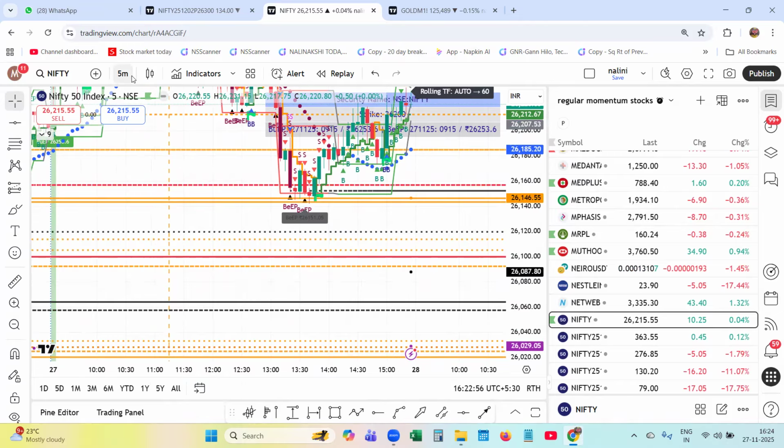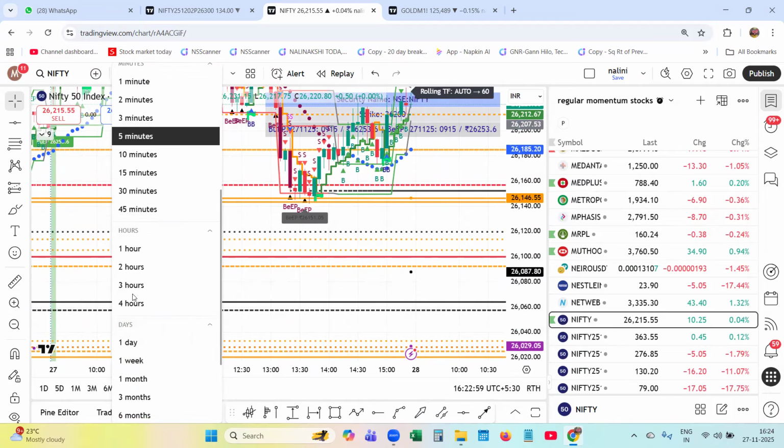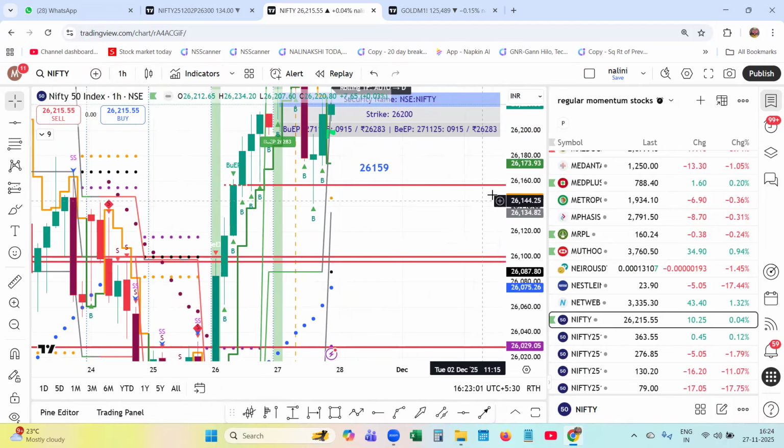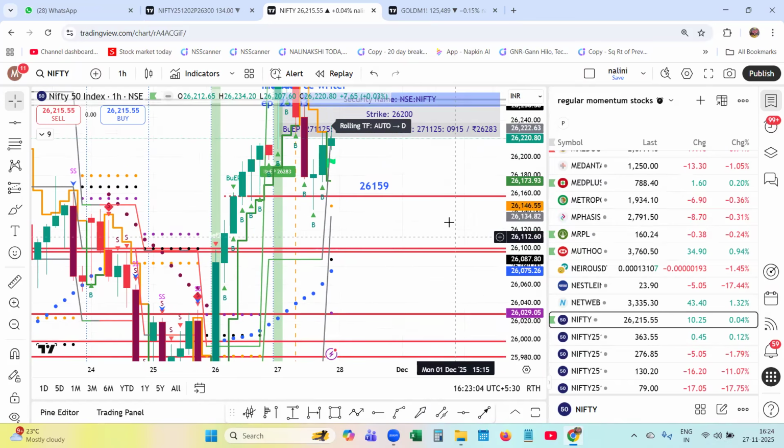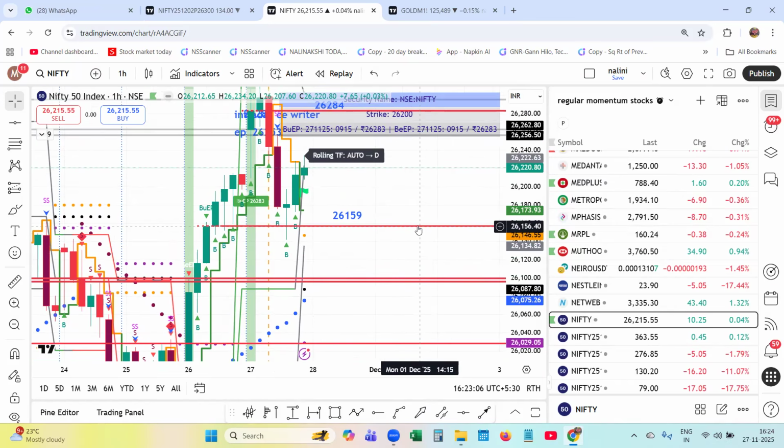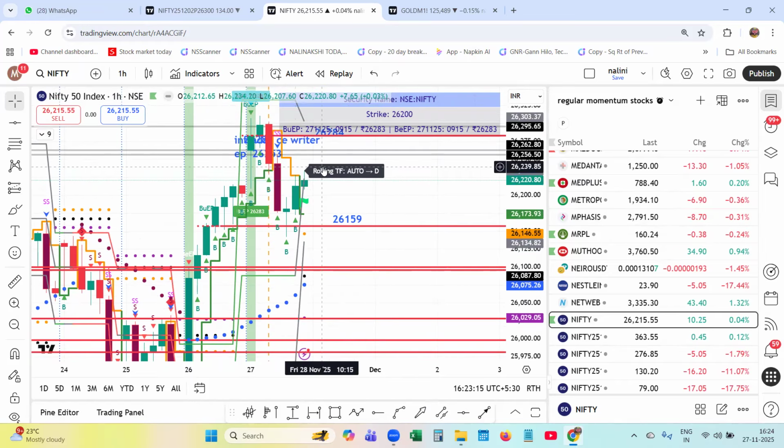So let us go to the hourly picture, hourly time, and see where is the next level for the market. The level is 26,157. The market broke for a while, and then it regained and retested. Suppose this is the make or break level. Suppose on an intraday basis, if the market starts trading below 26,159, the market can come down to